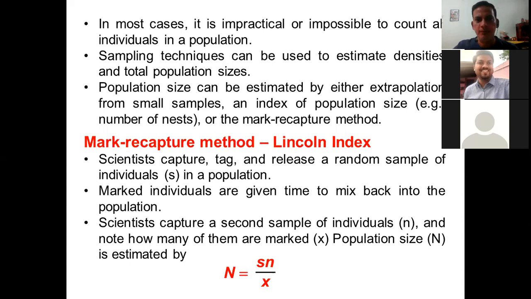Now these marked individuals are given time to mix back into the population. After, let's say, 2 days or 4 days, they'll go back to that population in a 5 or 10 kilometer area. Now again, we capture. The scientists capture a second sample of the population, which is n, and note how many were marked, which is X, and the population size is estimated by N. So N is equal to S n by X. S was the first sample, n was the second sample, and X is the marked ones.